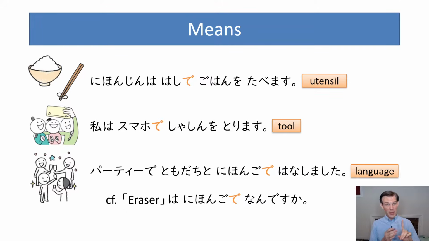So when you're talking about the means of doing something, mode of transportation, utensil, tool, language, etc., you can mark that noun with de.